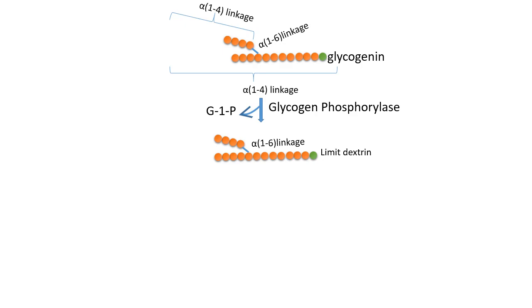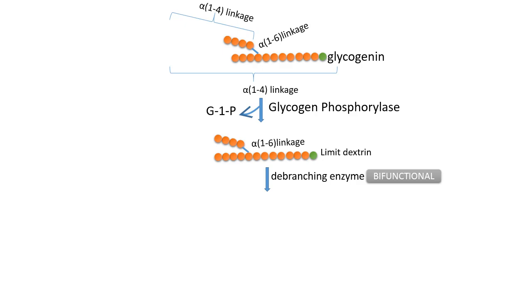Glycogen phosphorylase stops working at this point and a new enzyme comes into action. This enzyme is the debranching enzyme. It is a bifunctional enzyme with transferase and glucosidase activity.